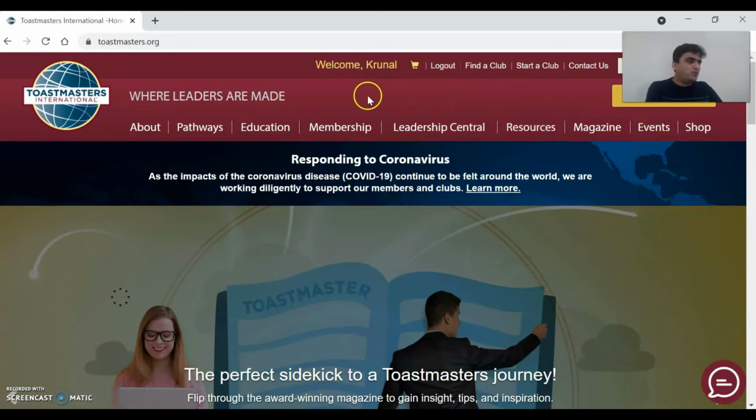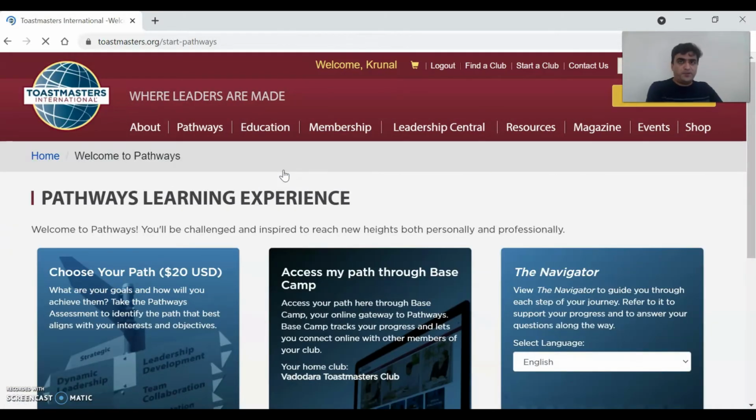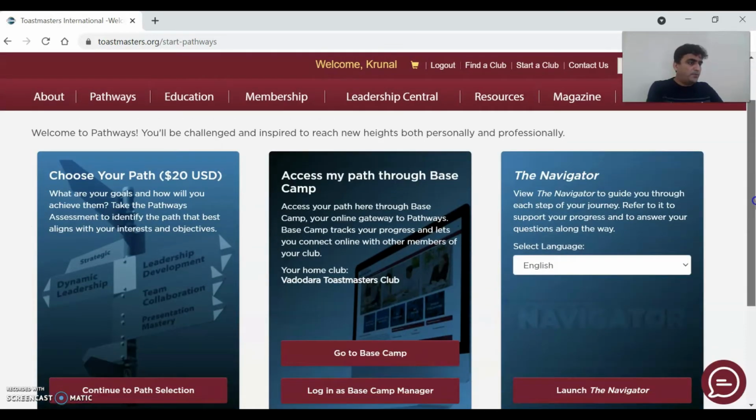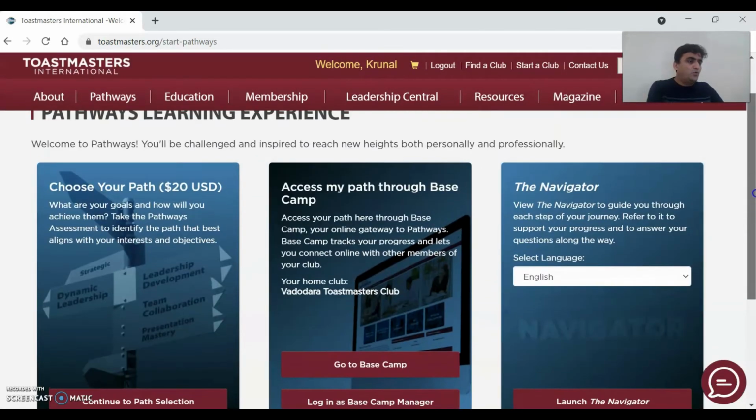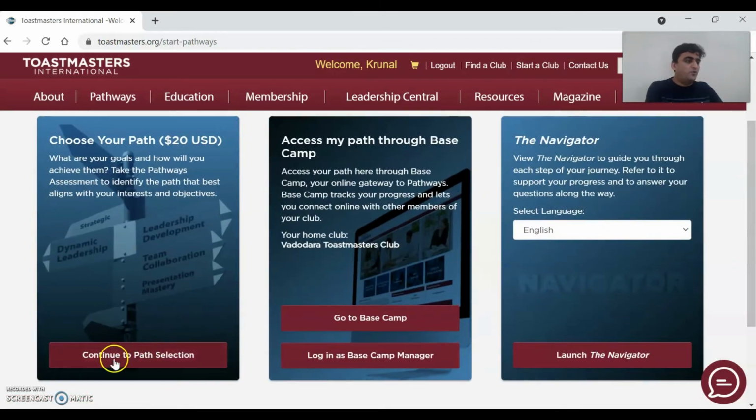Now coming back to the subject, you will have to select pathways. Once you select pathways, this down arrow will come. You will have to go to choose the path if you are logging in for the first time. When you go to choose the path, the first path is free. You can continue here with the selection of path, and after that you will have to pay $20 for each path. So I am not going into the depth of selection of the path.